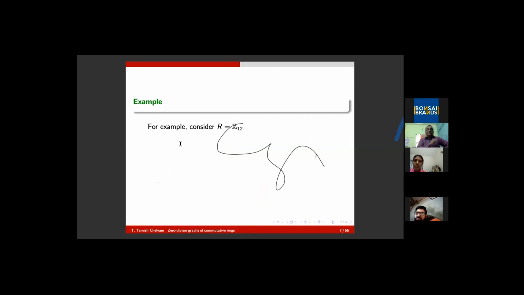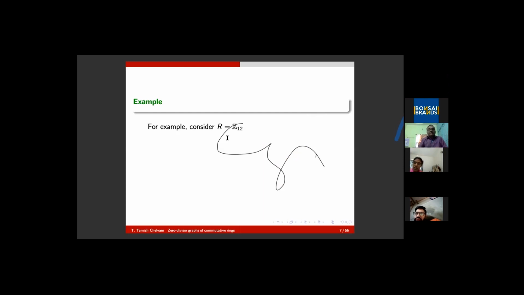Please, okay, let it. Let me consider R equal to Z12, congruence modulo 12 classes. I think these unnecessary lines may be removed if it is possible.